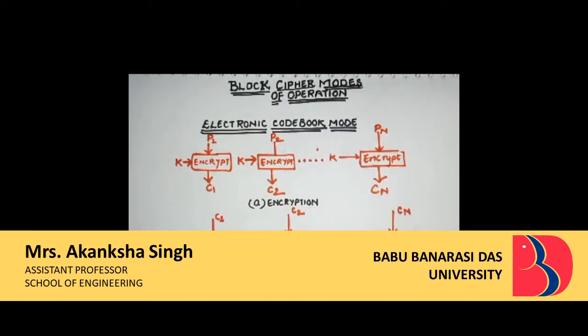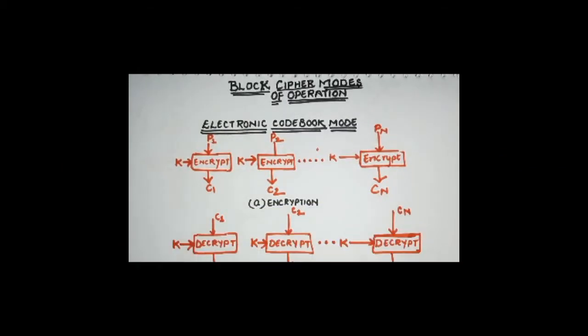Good morning, class. Today we are going to discuss the various modes of operations for block cipher. We've already discussed what block cipher is and what stream cipher is. To recall both of them: stream cipher is an encryption method wherein the message is converted bit by bit from plain text to cipher text.